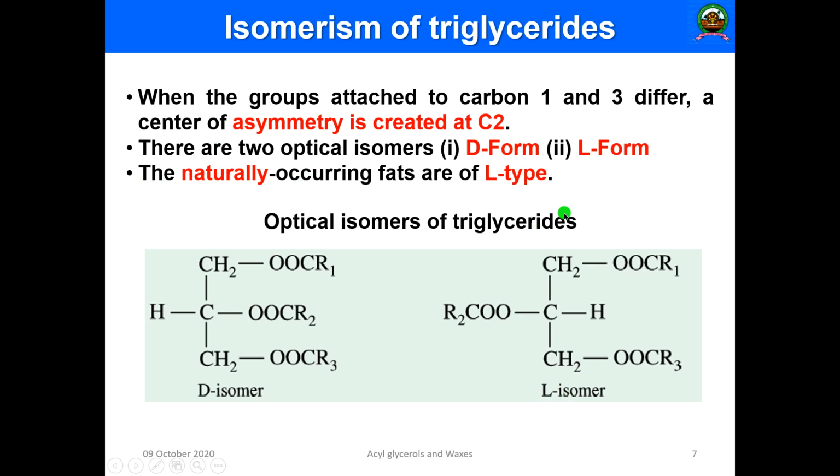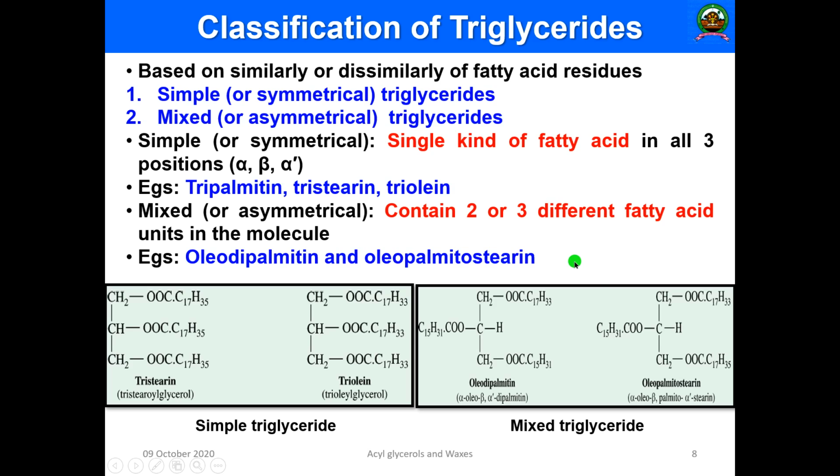But in the case of L conformation, you can see the chiral carbon atom. This is COOR1 and this is COOR2, just opposite. There is a difference between here and here. So that is just a mirror image actually. That is what I told you, they are able to produce isomerism, and this L variety is the common type of glycerides.